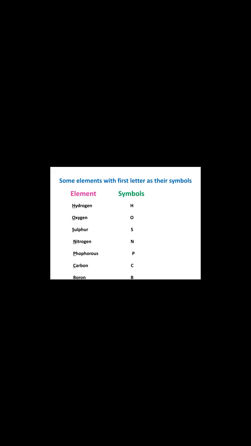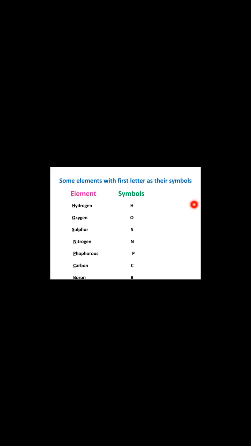Most of the symbols are similar to the name of the element, but some symbols of elements have Latin roots. An example for this is silver, which is denoted by Ag from its Latin name argentum. Iron, the symbol is Fe, taken from the Latin name ferrum.